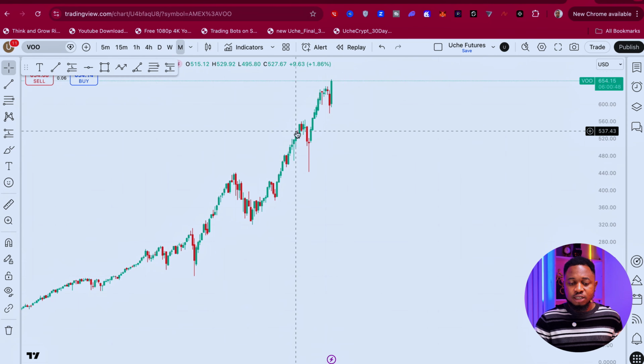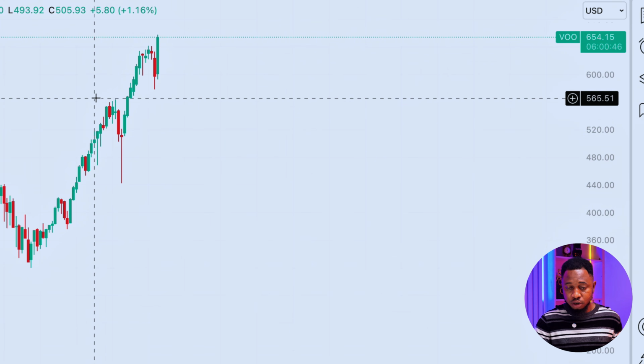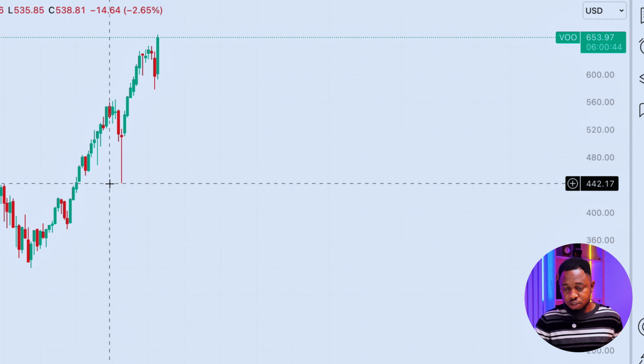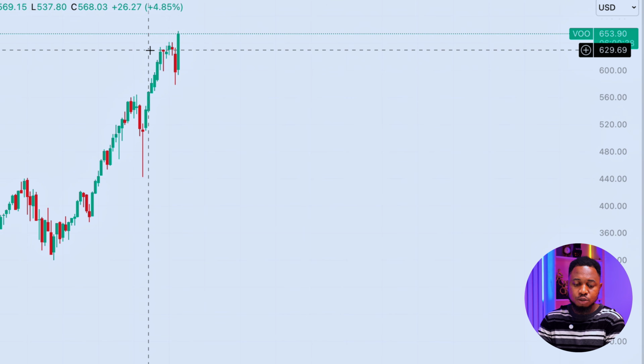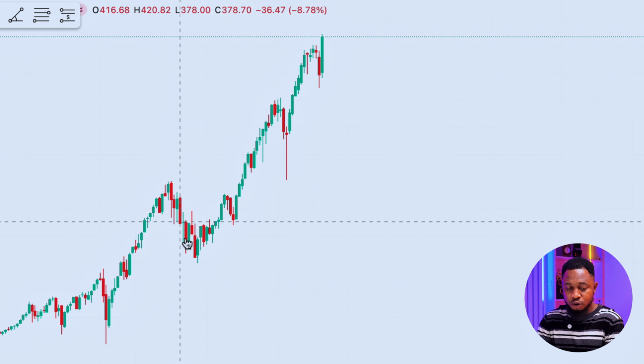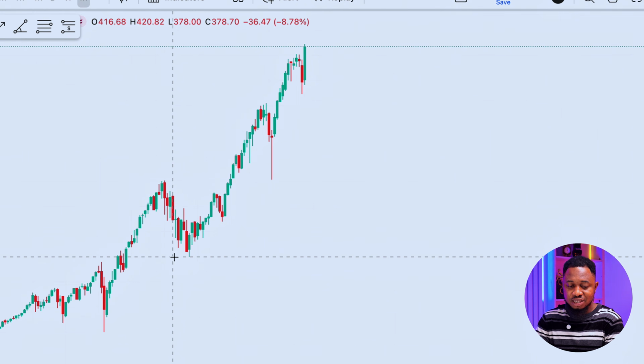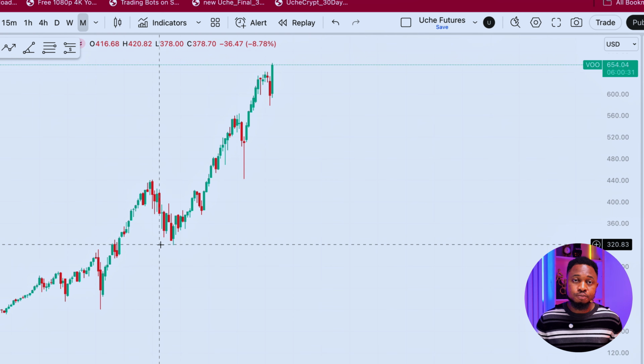And why I'm saying so is most persons panic sell at the point when they're not supposed to sell. Now if you go back to the chart, imagine this point when this thing crashed from $560 straight to $444. Some person would have sold on loss, but look at what happened. It went back up. Even here it crashed from 441 to 319. Some person will be scared, they would have sold. So if you want to invest in S&P 500, you need to learn to look long term.